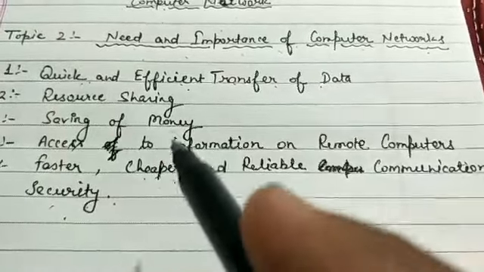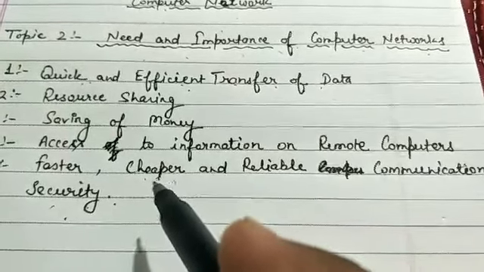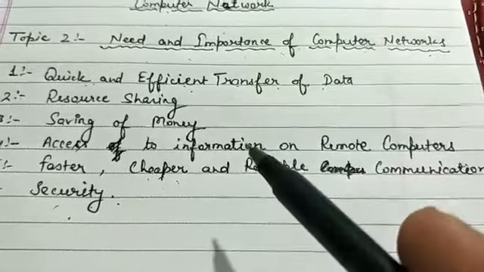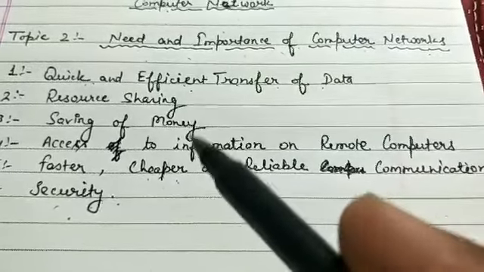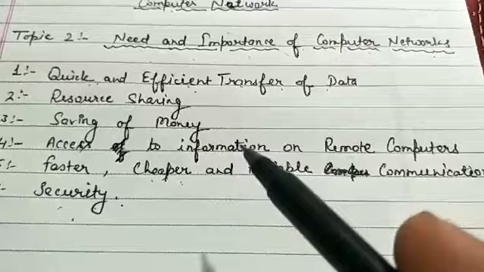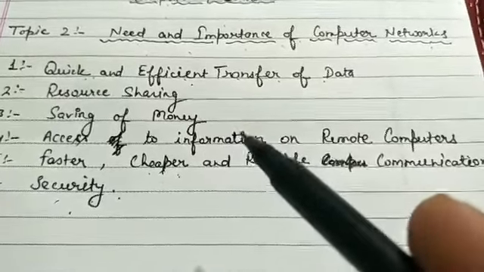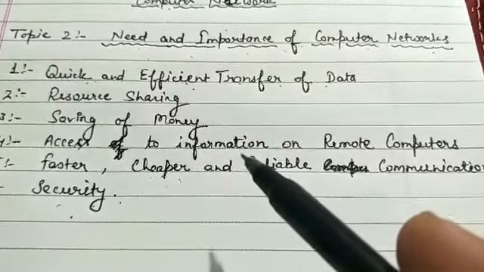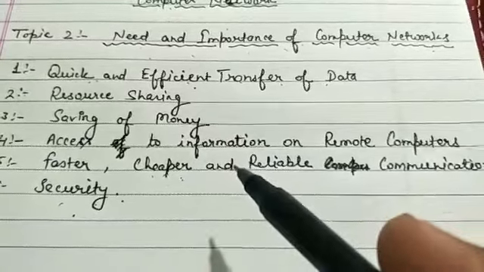So it is also secure. An example of this is Wi-Fi networks. If you want to share a Wi-Fi network, only those persons can access that device and Wi-Fi who know the password of that Wi-Fi network.